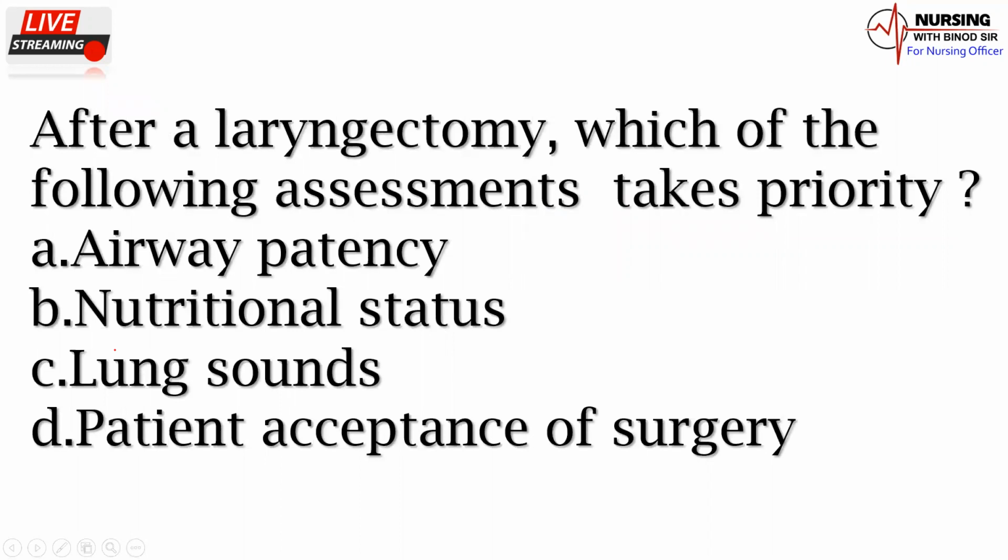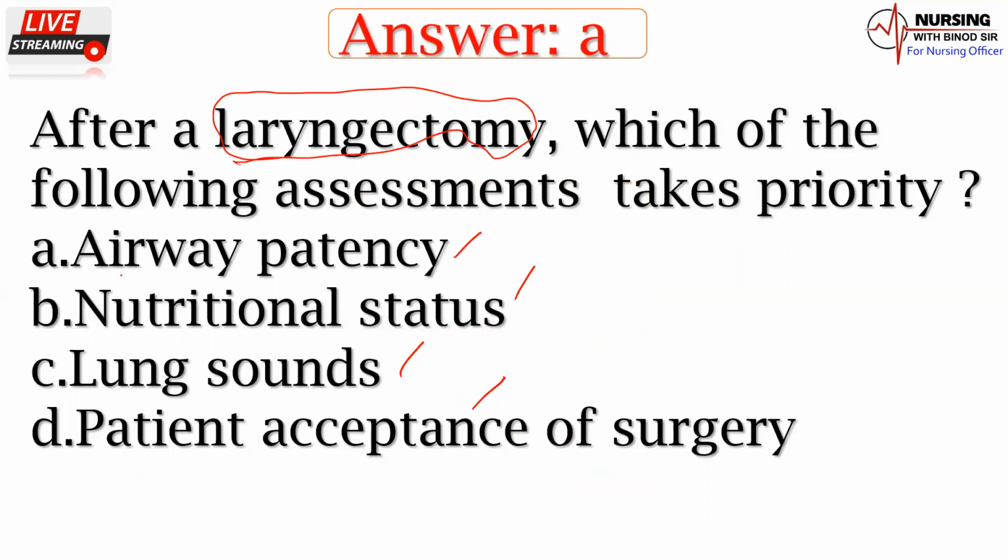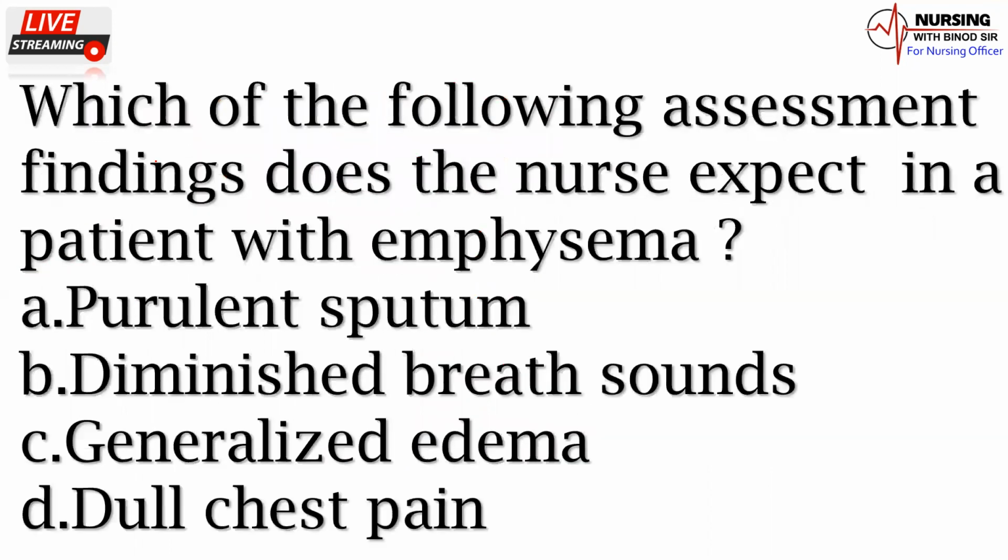After a laryngectomy, which of the following assessment takes priority? A option, airway patency. B option, nutritional status. C option, lung sound. D option, patient acceptance of surgery. So what would be the right answer of this question? Laryngectomy. Okay, you all have to remember this one. So what should be your assessment which takes priority? So here that answer will be the A option, that is the airway patency. You must have to remember this one. Now we'll come back to next question.